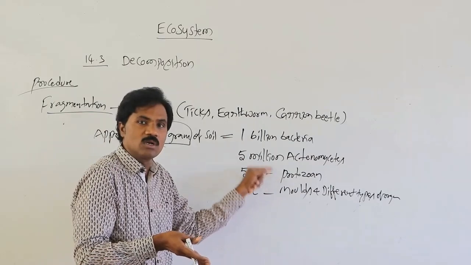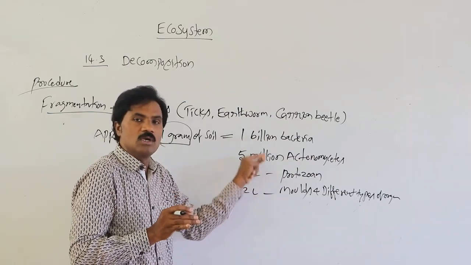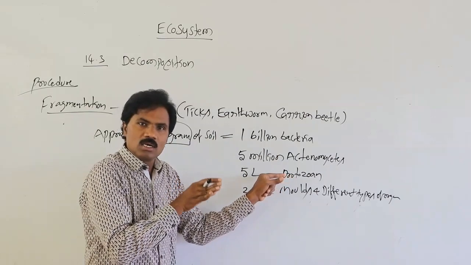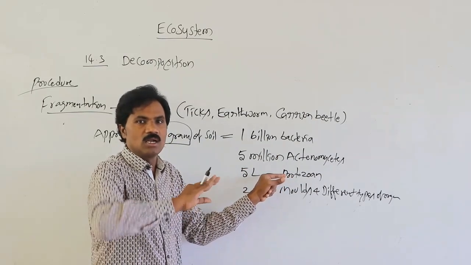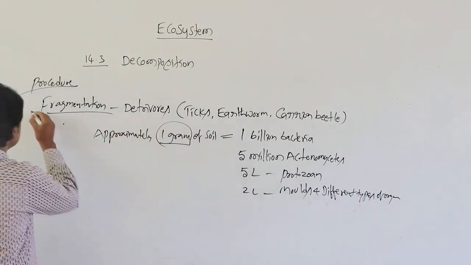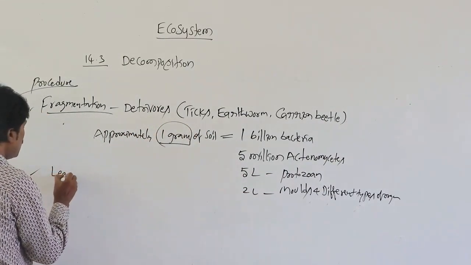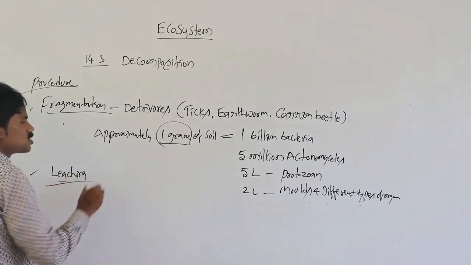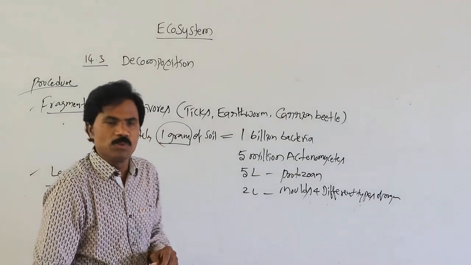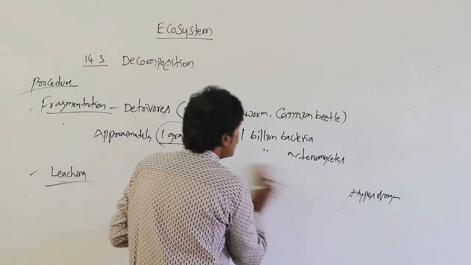Whenever these are stimulated, we call them decomposers. Decomposers play an important role to break down those particular substances. Then it is helpful for the recycling process and all. That is then related to the next process, leaching. After conversion of complex to simple, whatever is water soluble,